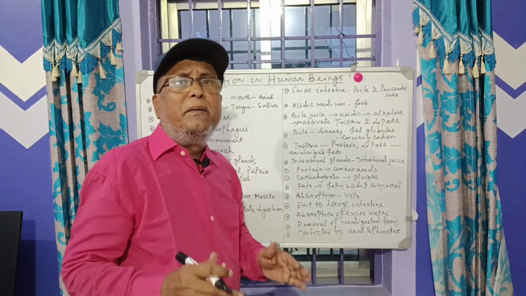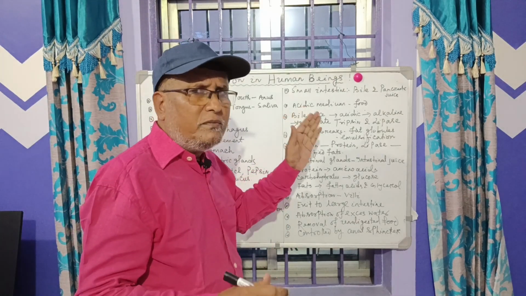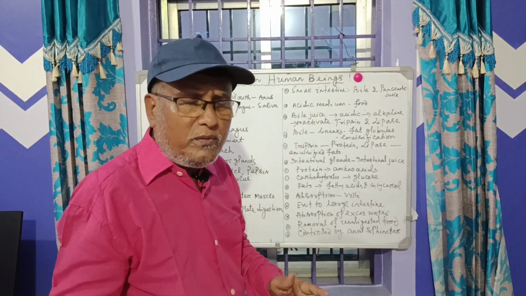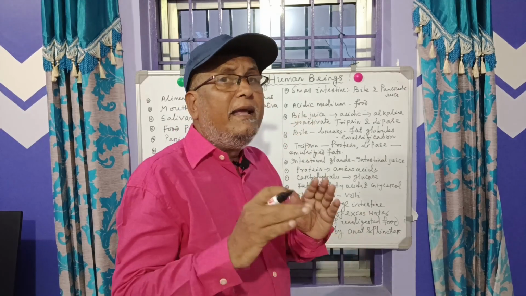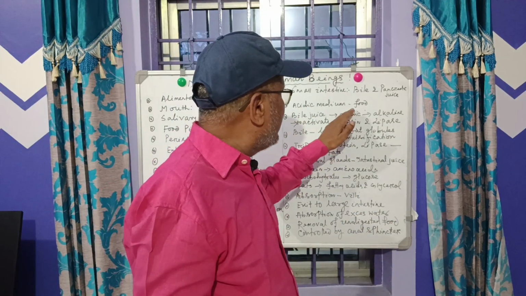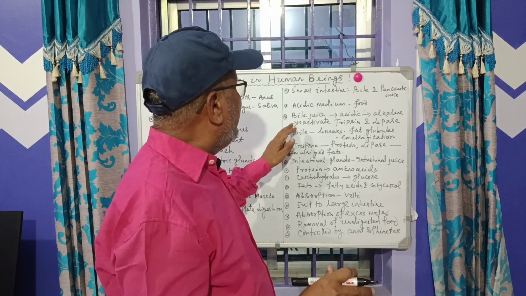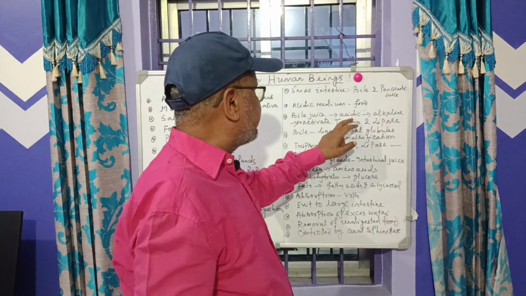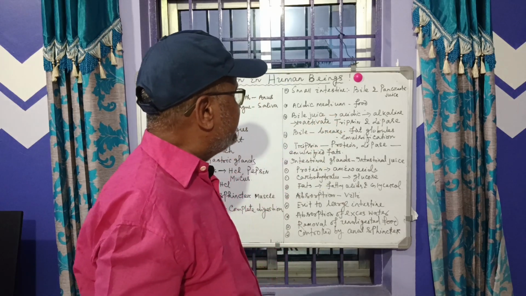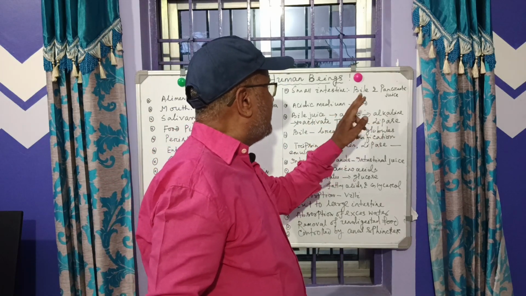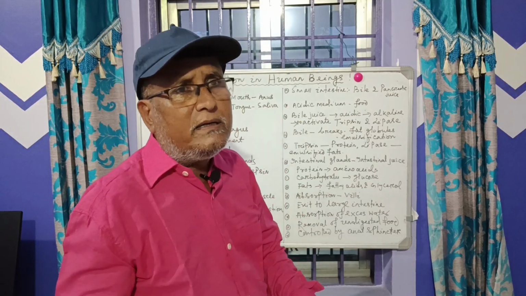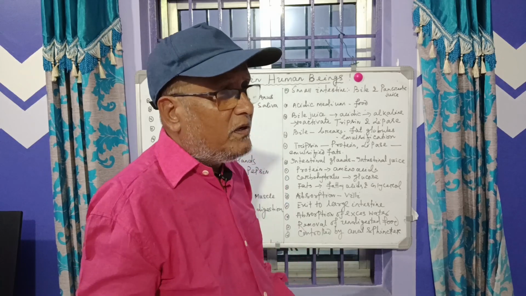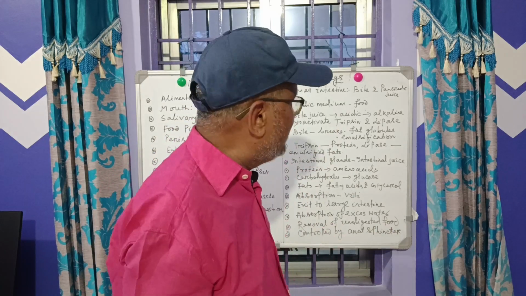But what is the medium of the food that enters from the stomach to the small intestine? You know, the food is in acidic medium. In acidic medium, both pancreatic juices are inactive. So they become active in alkaline medium.